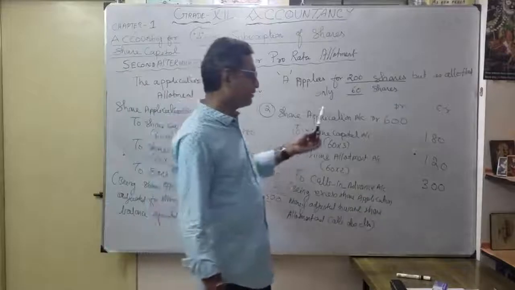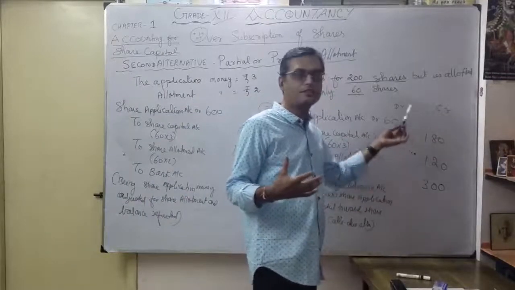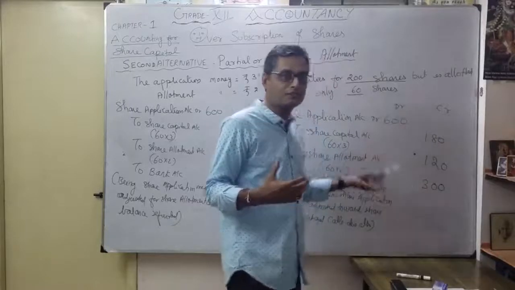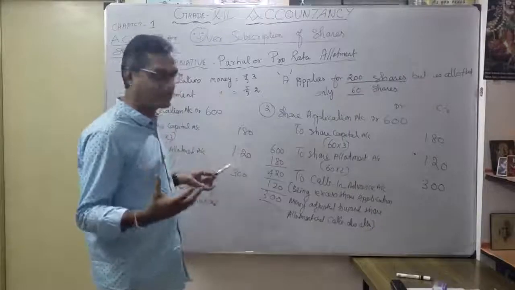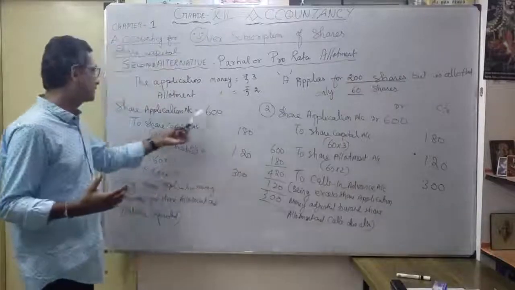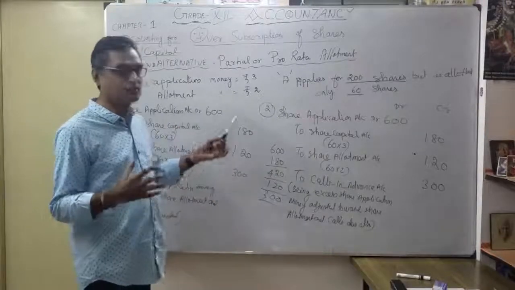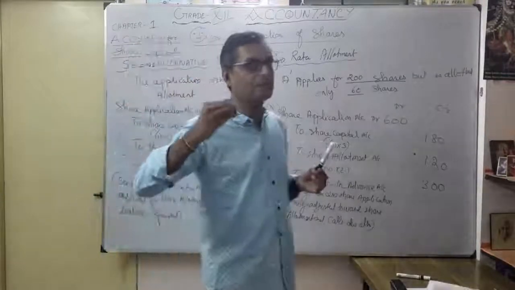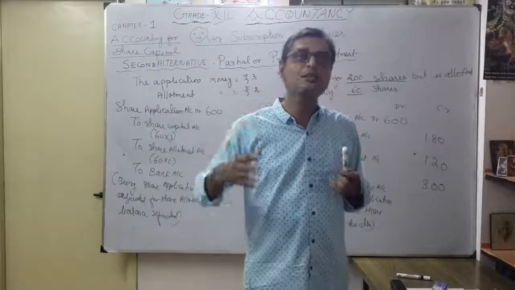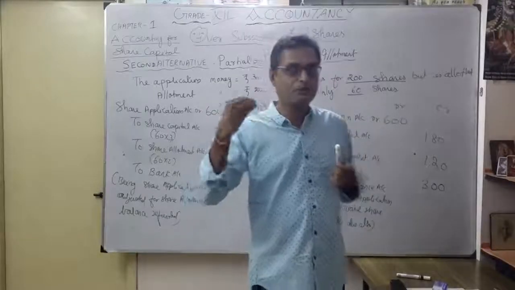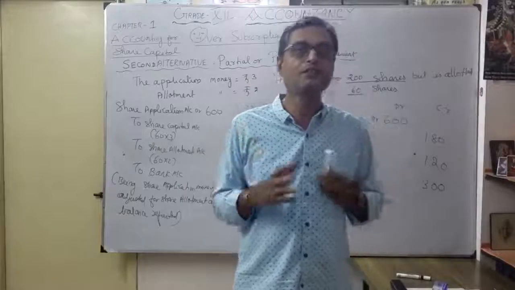In the first situation, I keep utilizing all the money. Once I receive 600, I utilize it for share allotment and further calls. Here, once the balance application money is utilized for share allotment, the remaining money I simply refund. That's share application account returned to bank account. Now see, debit 600, credit also 600. That's why two situations: as a success of application money, you can utilize it for share allotment and calls also, or once the allotted money is adjusted, the balance money you can refund. That's what the two situations.